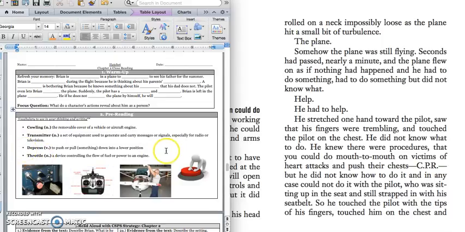Depress means to push something down. This little cartoon man is pushing this button down. And then throttle. That's the device used to control the fuel and power the engine. This red button is the throttle.